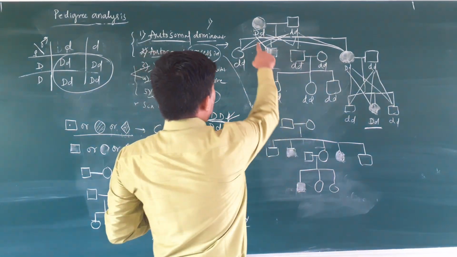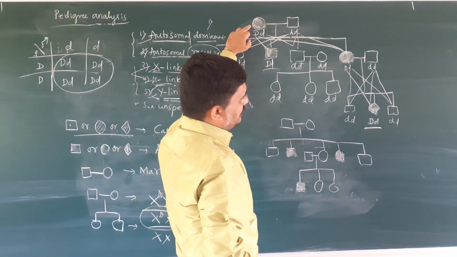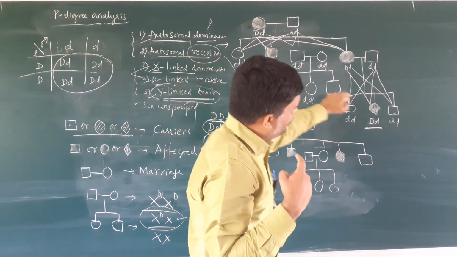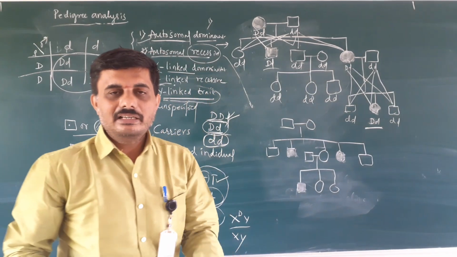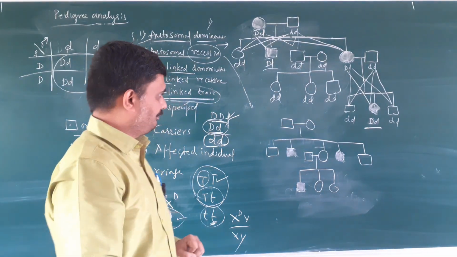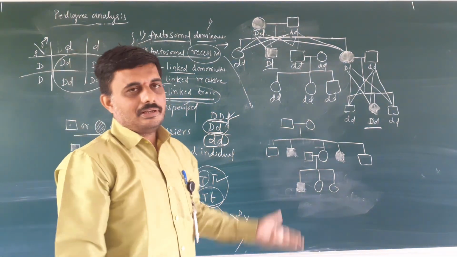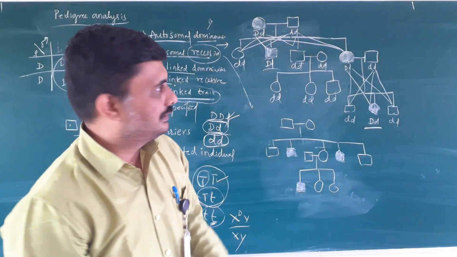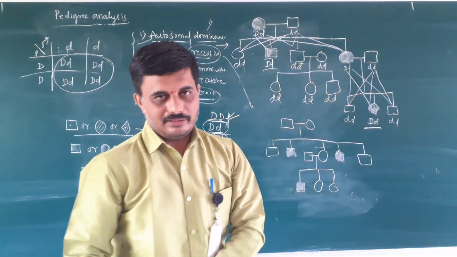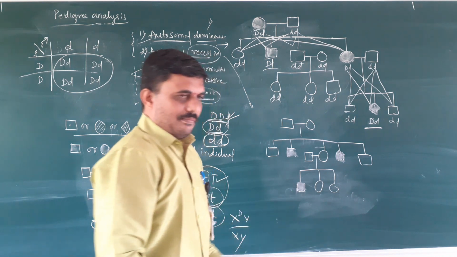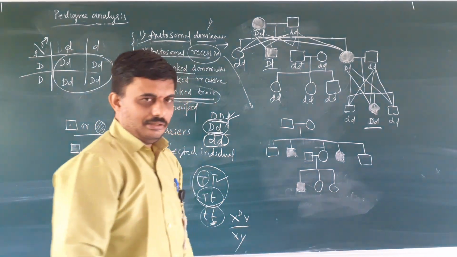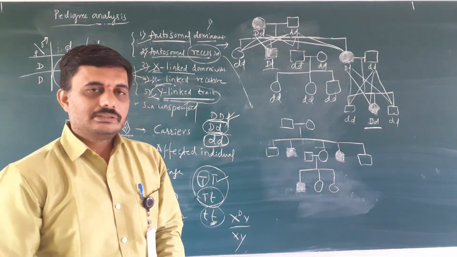You see how the character is present and flowing in the family. This kind of analysis is called pedigree analysis. That was a dominant character. I take one example for a recessive character, which is given in your textbook.